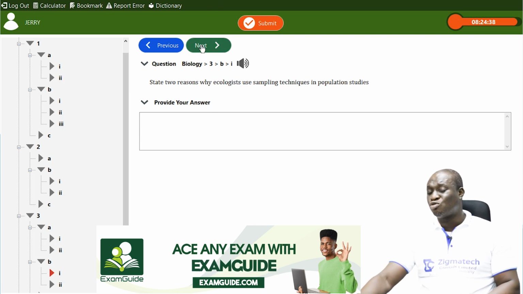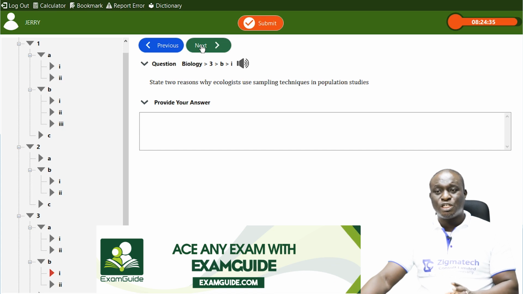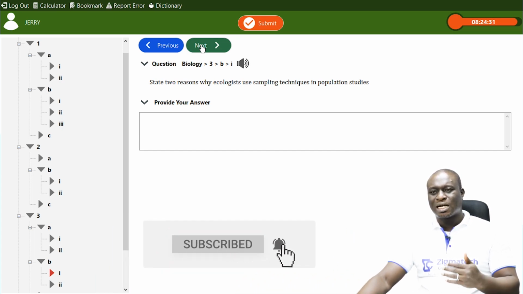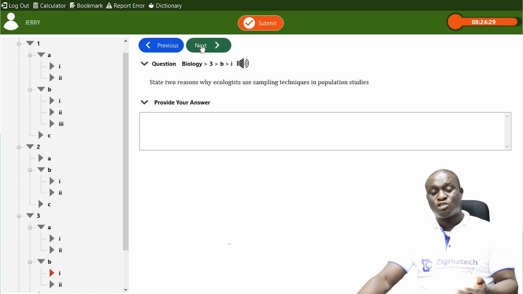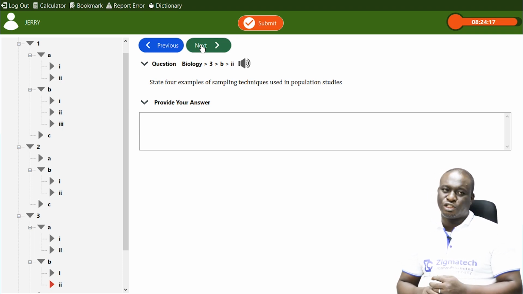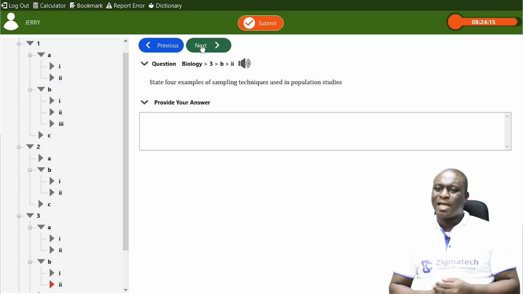Sampling methods. Remember, we have 2 major methods we can carry out population studies. We have the transect method, and then we also have the sampling method or technique. Then we have the next one. They said state 4 examples of sampling techniques used in population studies. 4 examples. Number 1 example is the quadrat method.